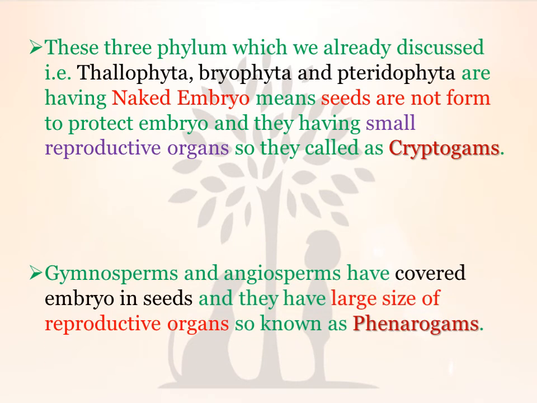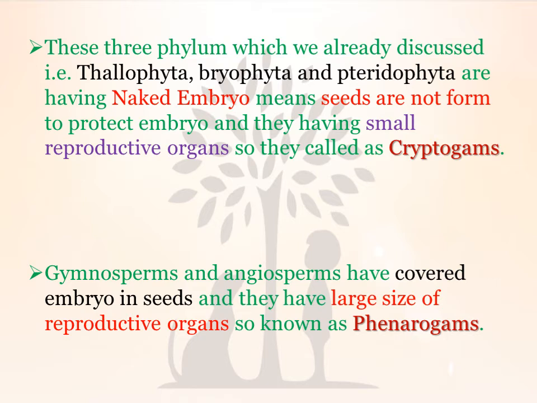Another two phylum, that is Gymnosperms and Angiosperms, have covered embryo, and this covered embryo is protected in seed and they are having large size reproductive organs, जबकि cryptogams में small size के हैं, यहाँ large size के हैं. So they are known as phanerogams.